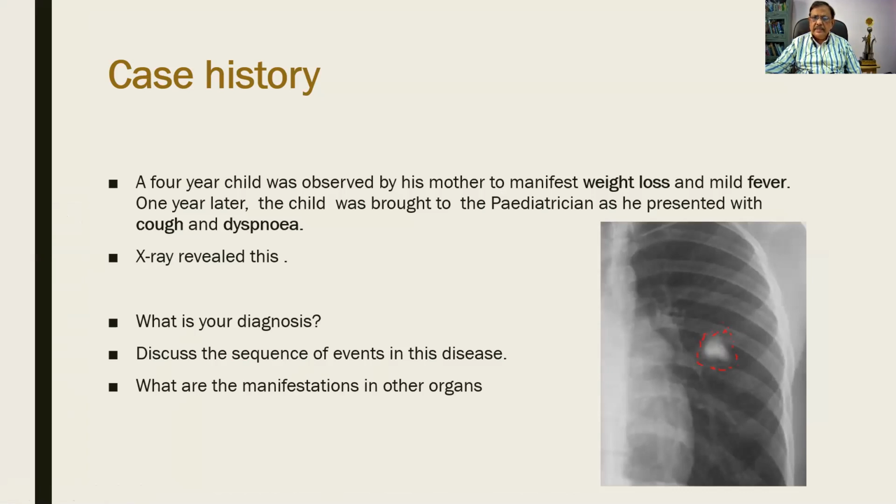And the X-ray revealed this. What is your diagnosis? Discuss the sequence and events of this disease. What are the manifestations in other organs? I hope you people will be able to narrow down the diagnosis or even come to the exact diagnosis. The lesion here is encircled.